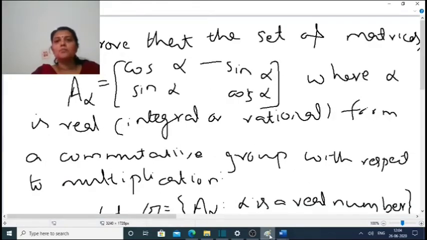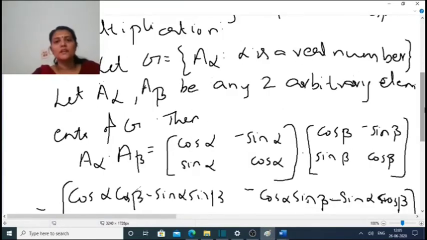Next problem, prove that the set of matrices A alpha, which is equal to cos alpha, minus sin alpha, sin alpha, cos alpha, where alpha is real, integral or rational, form a commutative group with respect to multiplication. So we have to show that this set is closed under the operation, it's associative, the identity exists and its inverse exists, and we have to show that the operation is commutative in G. So we can define the set G first. Let G equal to A alpha, where alpha is a real number.